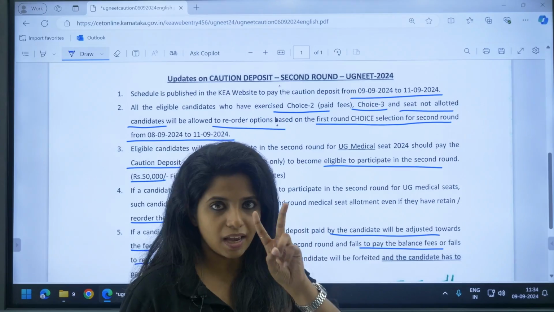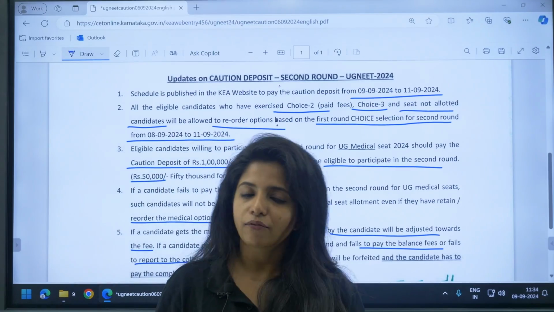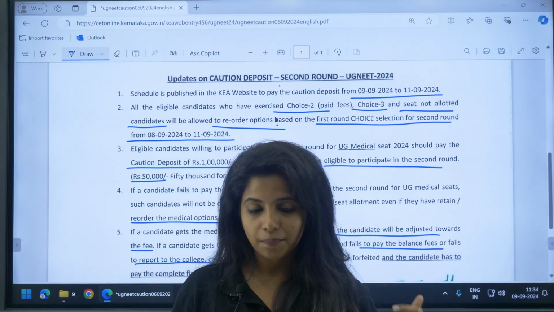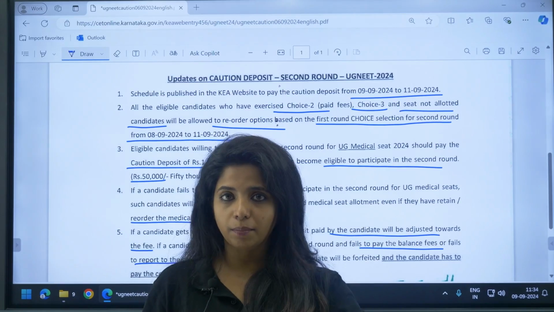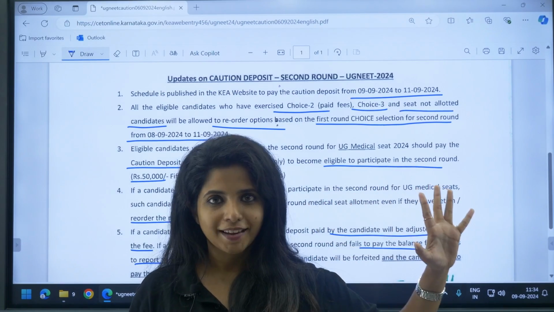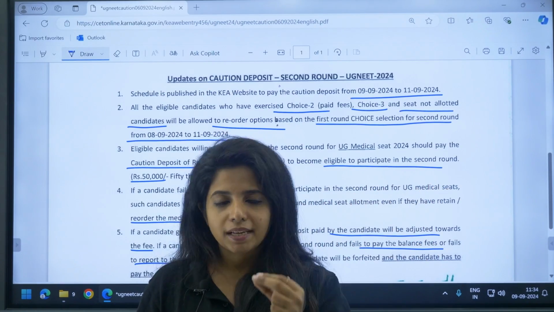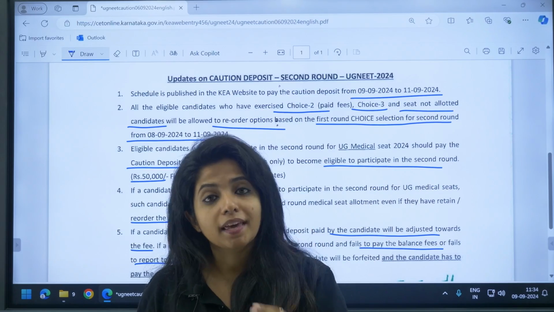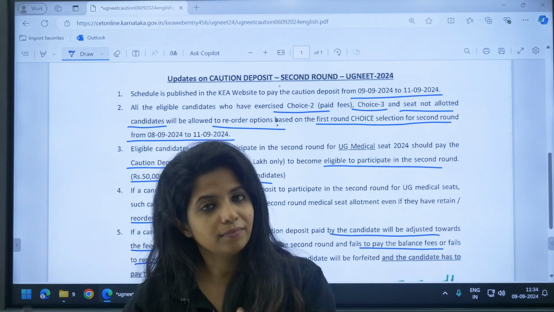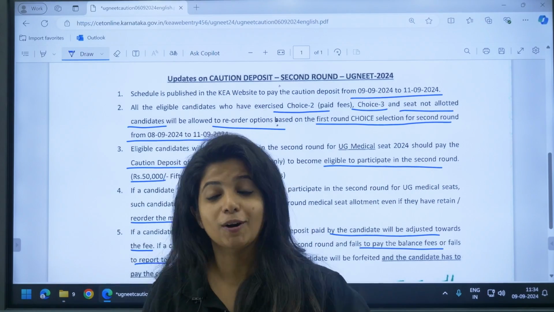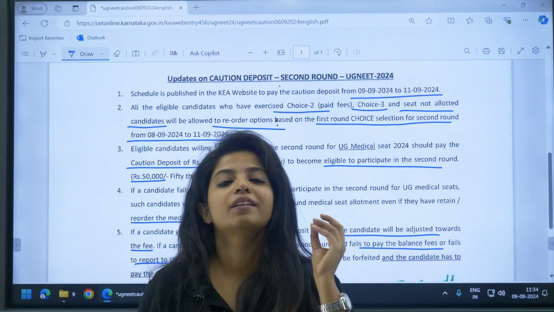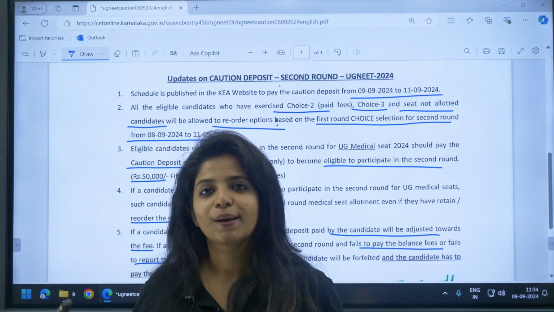So 2 scenarios, I am telling you again. If I've already paid the caution deposit, but still I'm not reporting to the college, then my caution deposit is gone. Bye bye. Second scenario, I am not paying the rest amount of the fees, then also my caution deposit will be forfeited. That means it is gone.